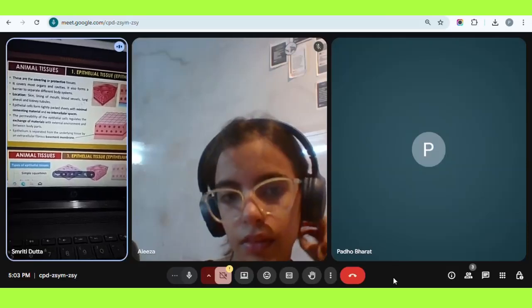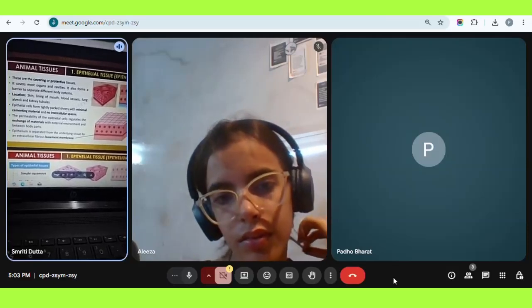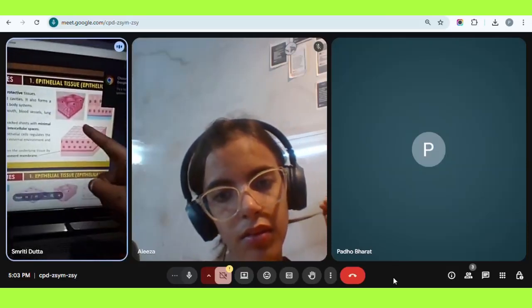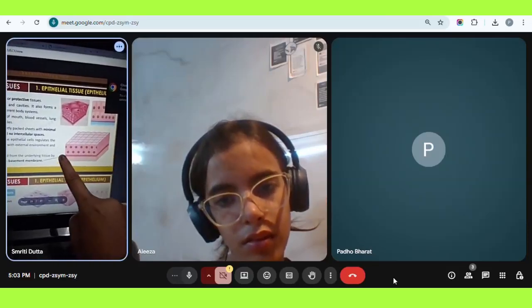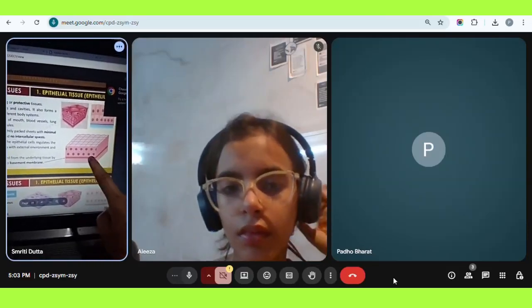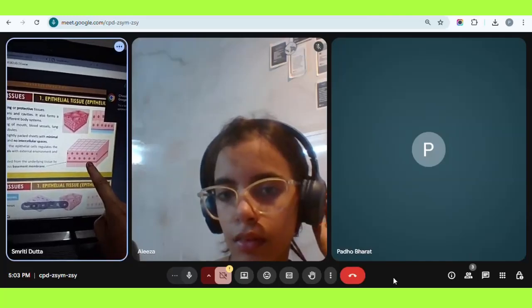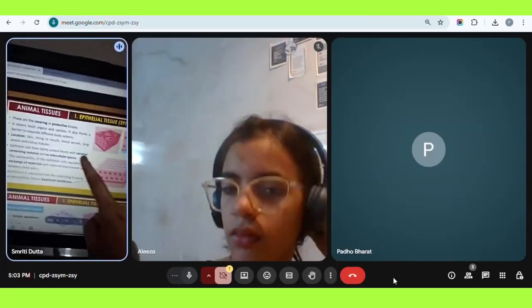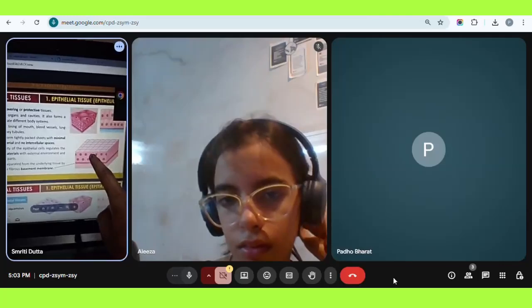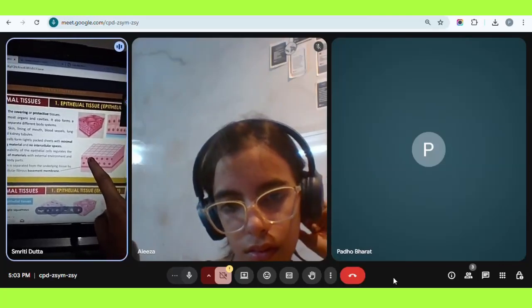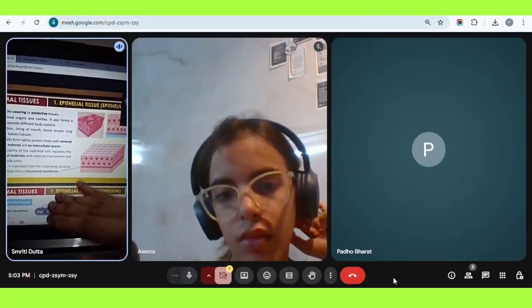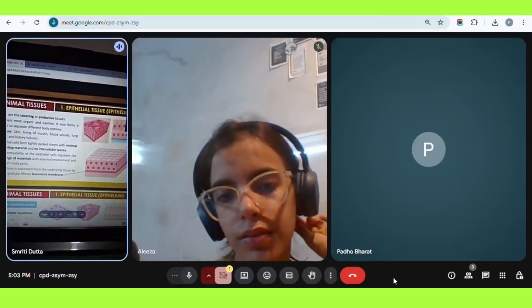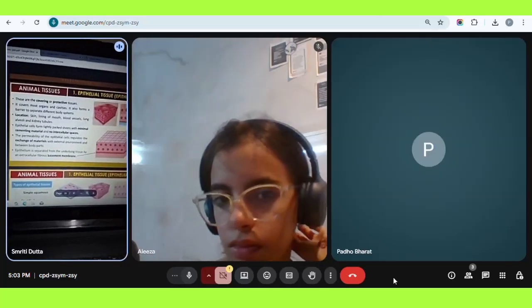They are separated by a fibrous basement membrane. See, this is an epithelial tissue. And this pink layer over here is the basement membrane. Okay? And epithelial tissues are these square-like cells with a nucleus in them. And it forms layer by layer over a particular organ or a particular cavity.